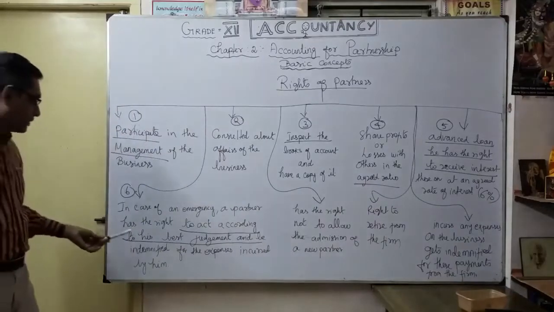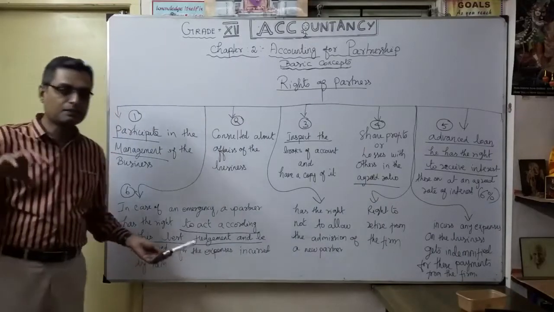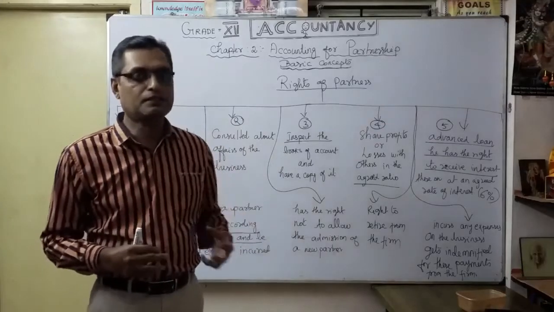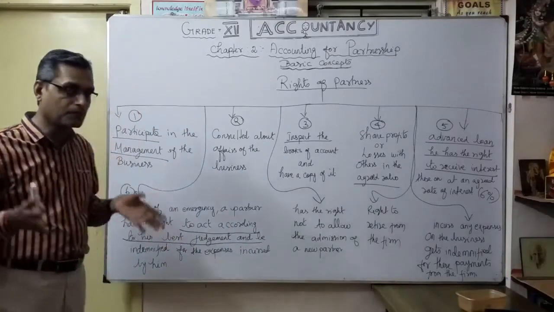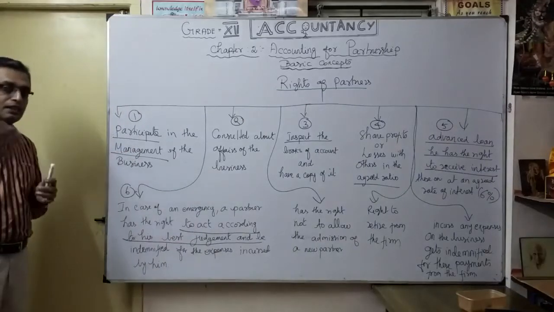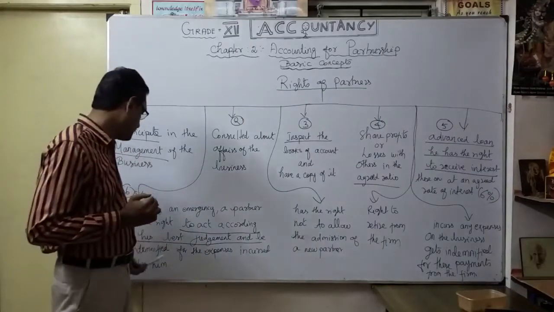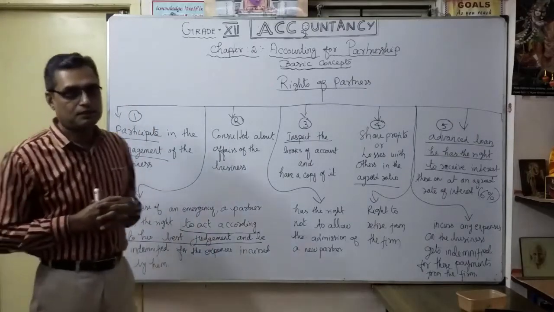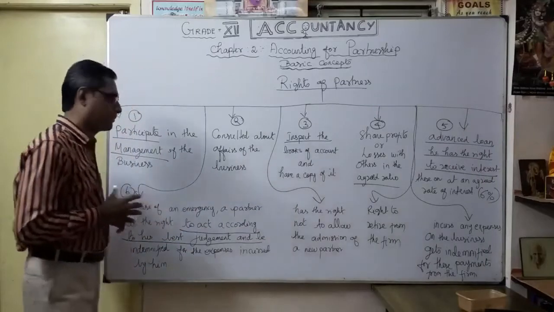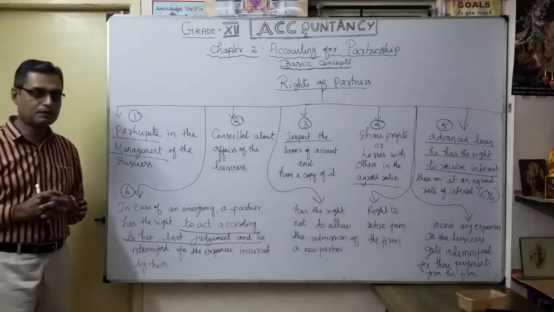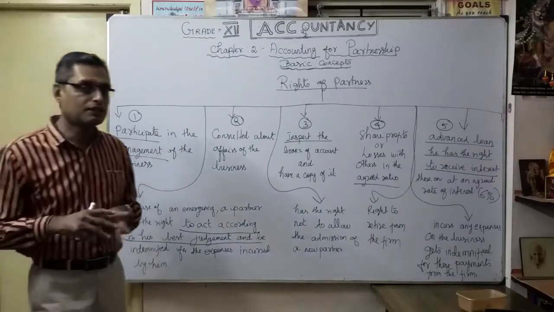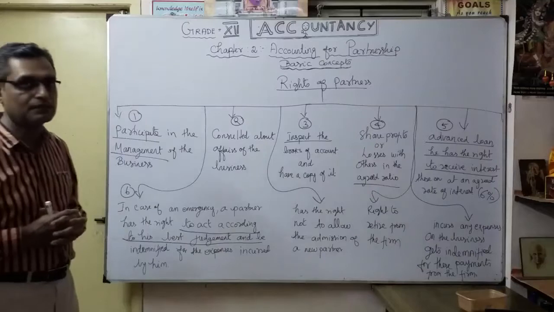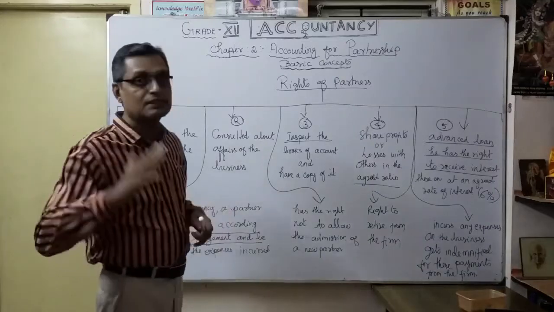Final one, indemnified. Any expenses incurred because of the business, anything spent by him for the company, later on he can get it back. That's what they said: indemnified for the expenses incurred by him. Okay, that's the sixth important right. In the case of any emergency, a partner acts according to his own judgment, and any expenses he incurs, he is indemnified for. That's our sixth right.